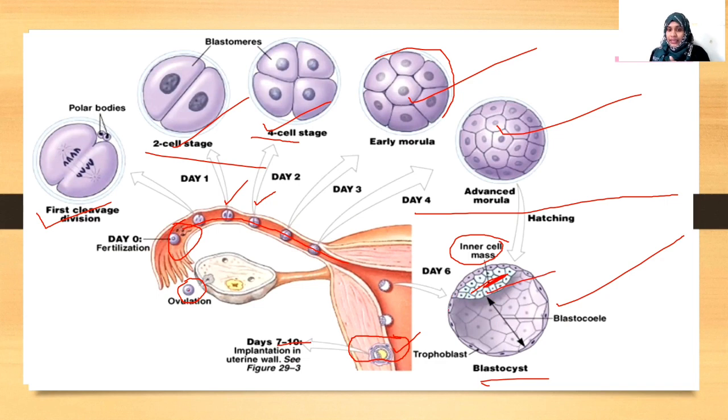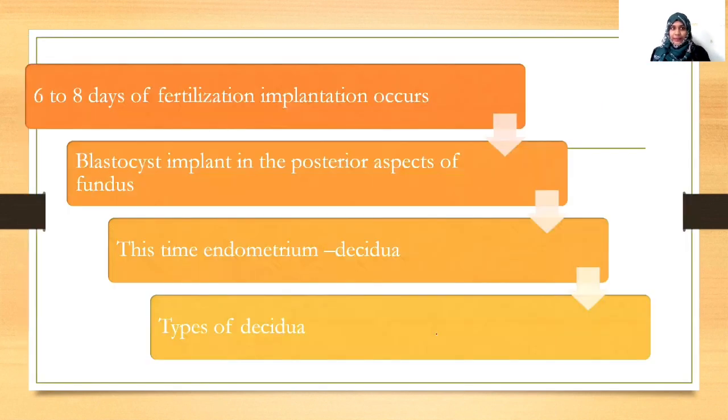So this is called the inner cell mass. Then some part that you can see in this region is called the trophoblast. Okay. And then here is some cavity, and that is called the blastocele. Okay. So when it becomes a blastocyst, some cells move towards the inside. This is called the inner cell mass or embryoblast. Another name is embryoblast. Okay. And the outer cell mass, another name is trophoblast. Get the point?